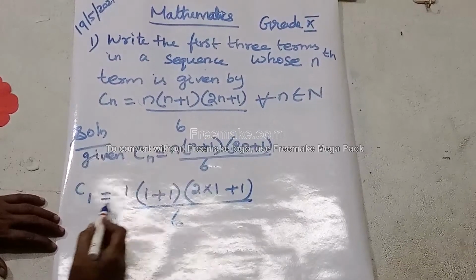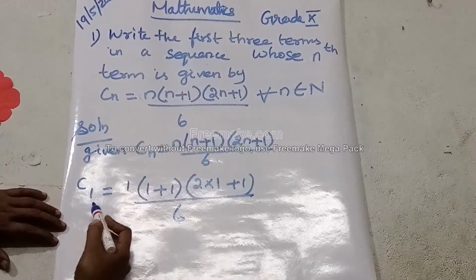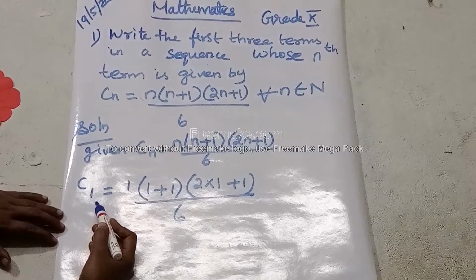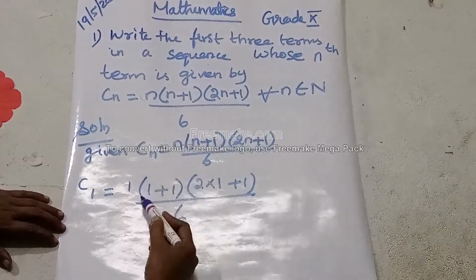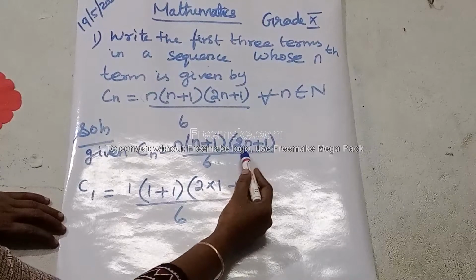Did you understand this one? First, the C1 term we are going to find out. For that, in place of n we have to apply 1. So here 1 into 1 plus 1 into 2n, where 2n means 2 into n.